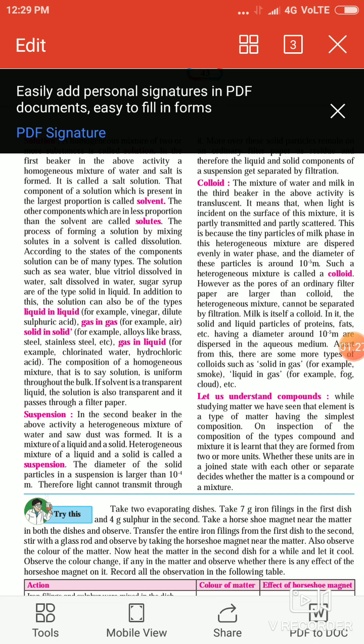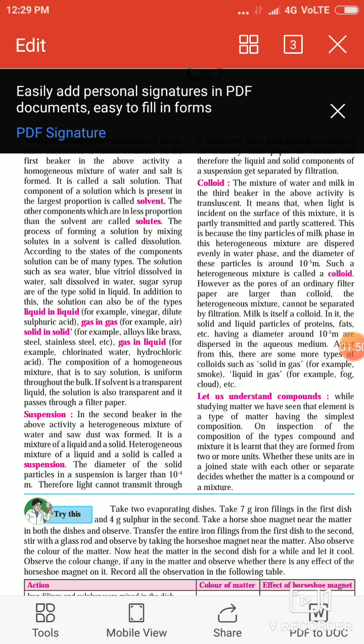We can observe that iron filling is attracted towards it, but sulfur is not attracted towards the magnet. Now mix the matter again and heat it. Then we observe that sulfur evaporates but iron filling does not.